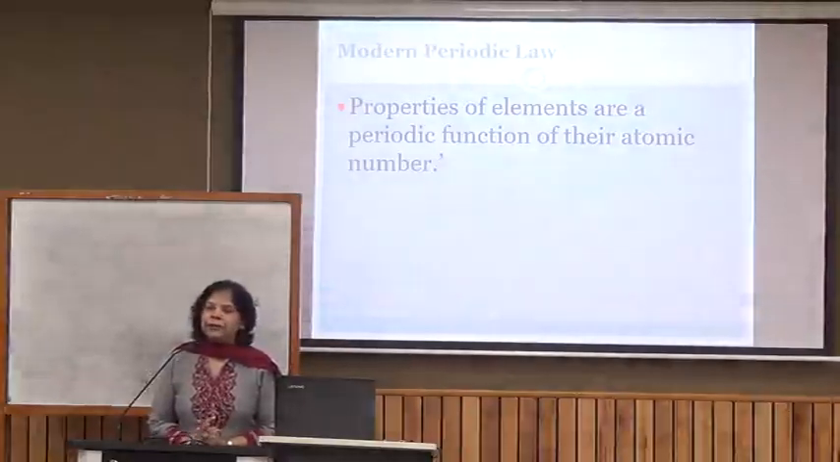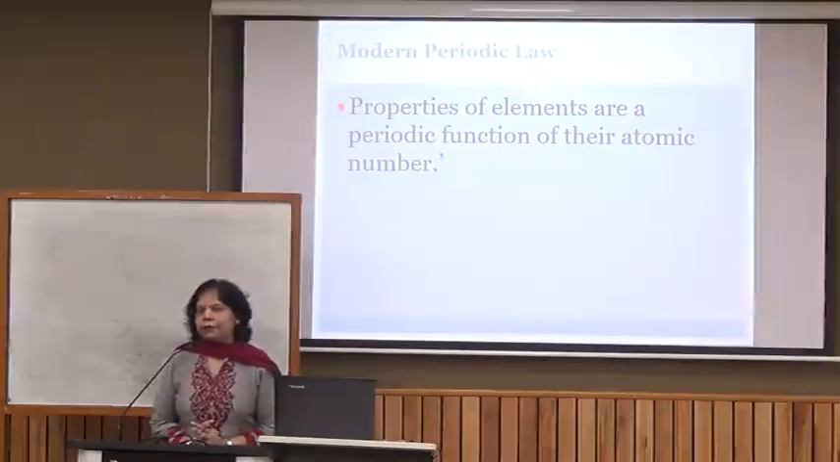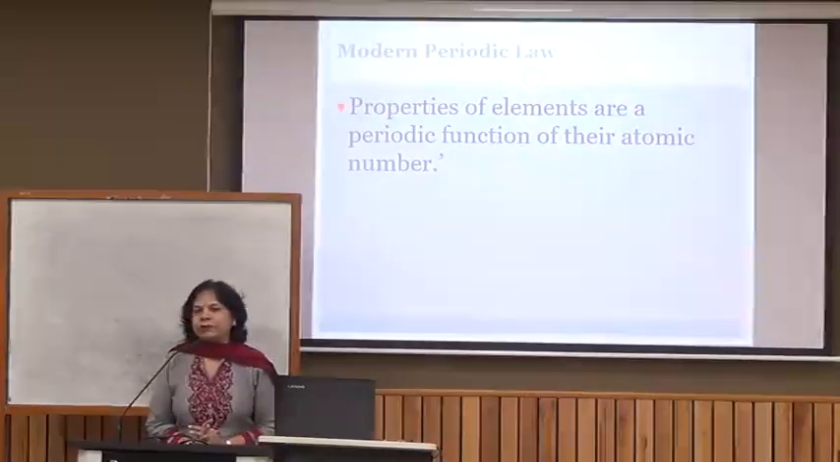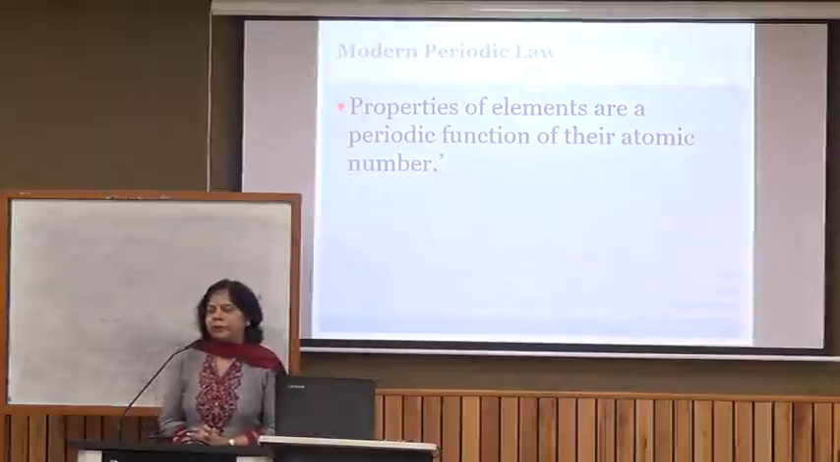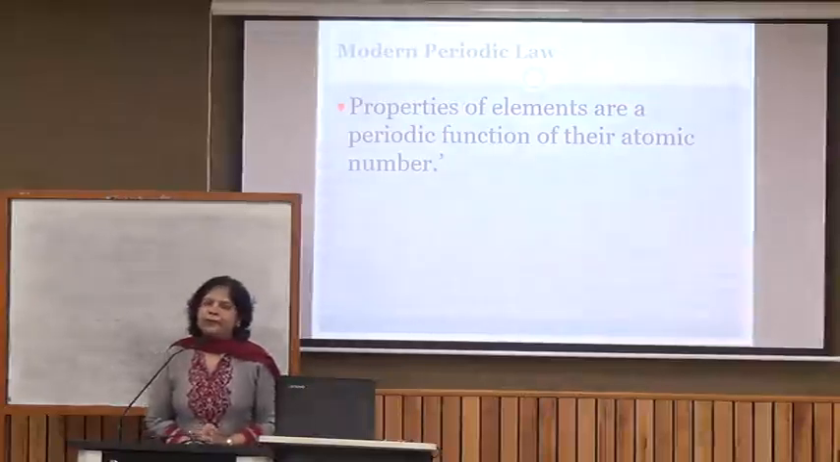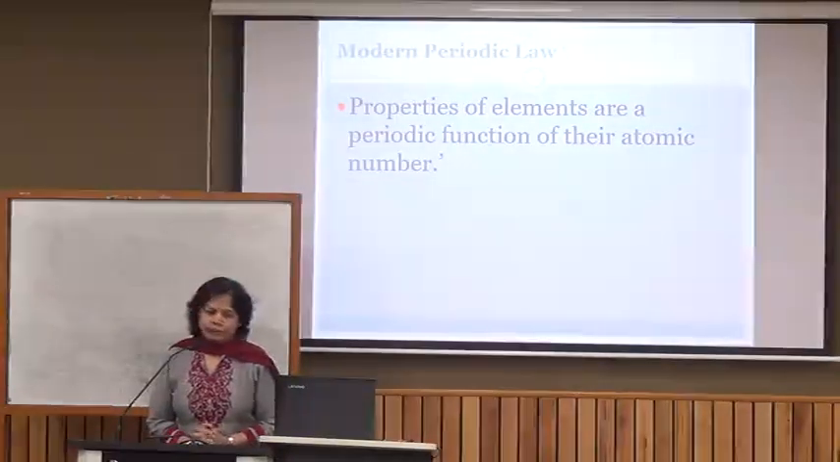Then elements were arranged in the increasing order of their atomic number. Again it was observed that there was periodicity in the properties. At regular intervals, the elements with similar chemical properties occur. On the basis of this, the modern periodic law was given, which says that the properties of elements are the periodic function of their atomic number.